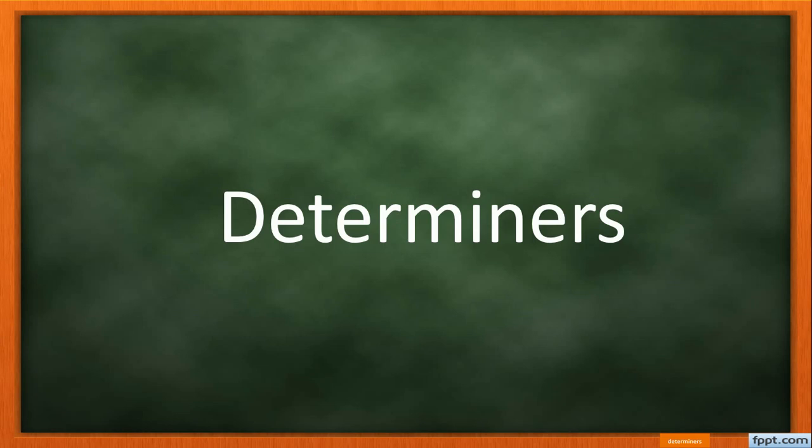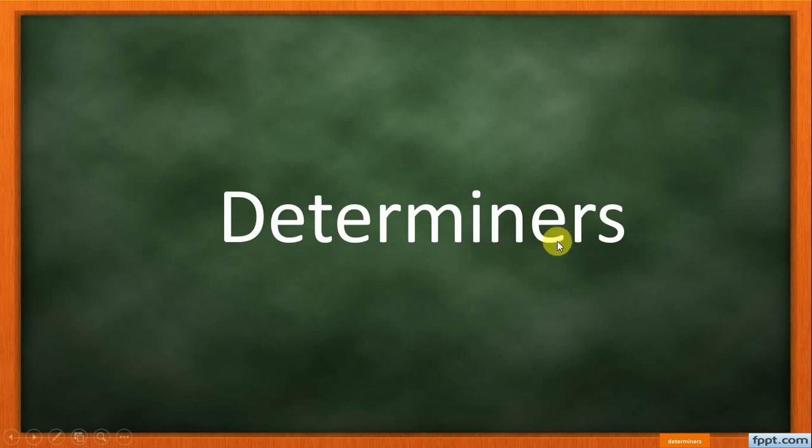When you are determined to do something, it means you decide to do something. Officially, determine means to officially decide what something shall be. So taking a decision and finding out something are the meanings of the word determine.